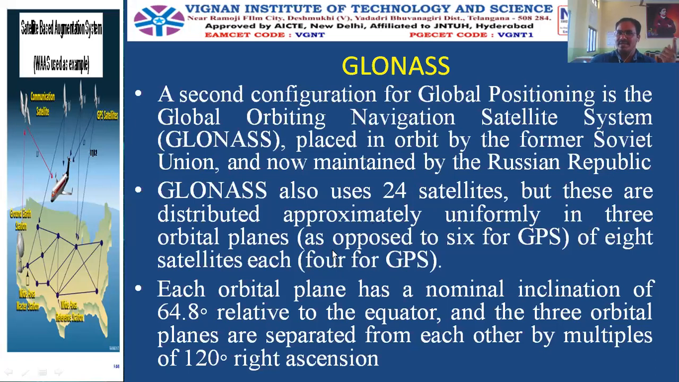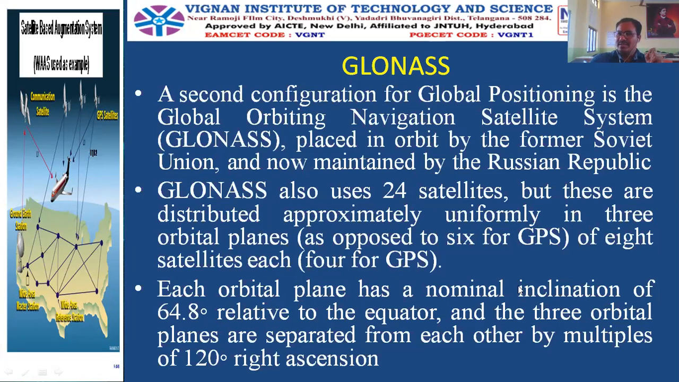GPS uses how many orbital planes? 6 orbital planes. Remember this difference. And GLONASS uses how many orbital planes? Only 3 orbital planes. So in the GPS, in each orbital plane, how many satellites are there? 6 are there. In the GLONASS, how many are there? That is 8 satellites. These are the differences.